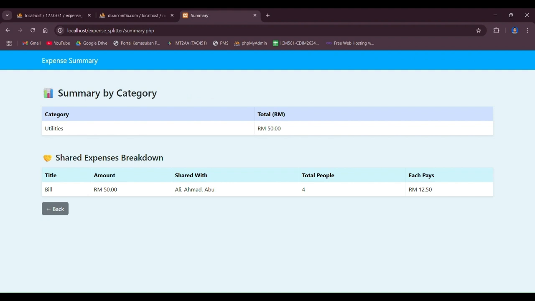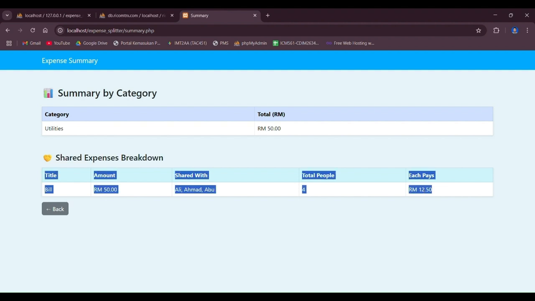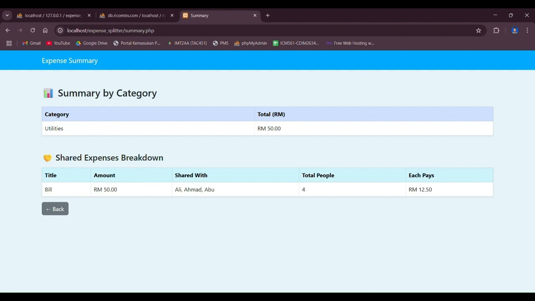As you can see, when it comes to summary, it has many different moving parts in it, which is summary by category, which for example is utilities and the total price, and also the shared expenses breakdown, which is the full detail of the current expenses that has been registered, such as the name of the expenses, the amount, how many people in that household shared it, and the total amount of people within that household, and also how much should each person pay.